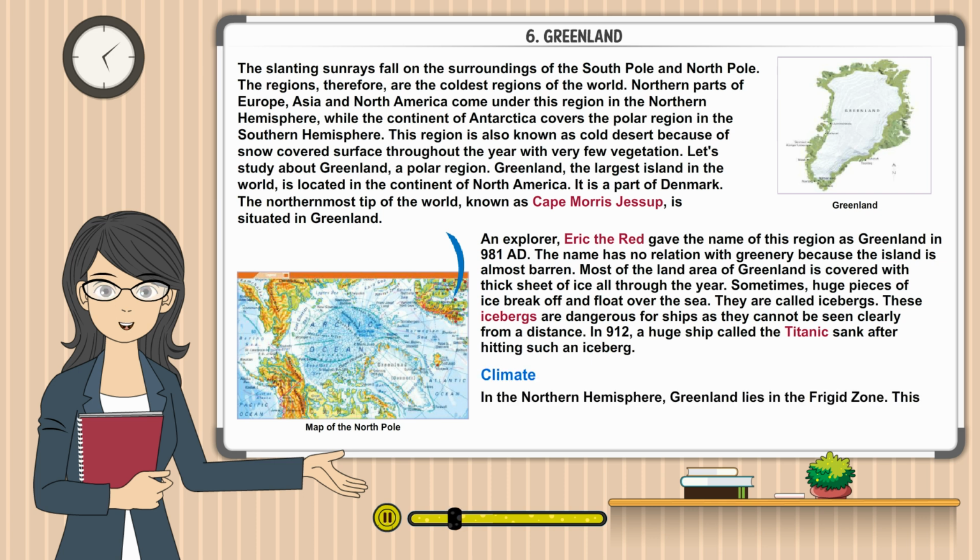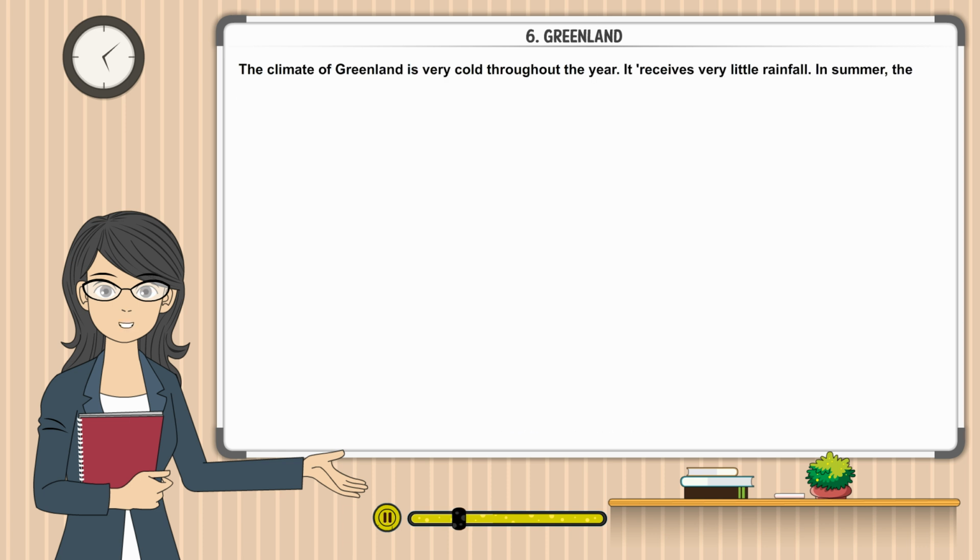Climate. In the northern hemisphere, Greenland lies in the frigid zone. This zone is also known as tundra region. The Arctic Circle crosses the southern part of Greenland. The climate of Greenland is very cold throughout the year. It receives very little rainfall.